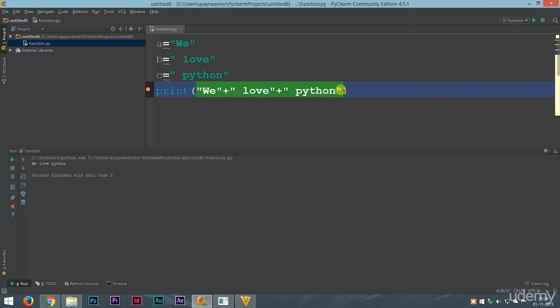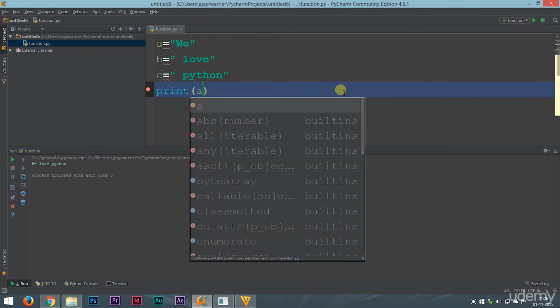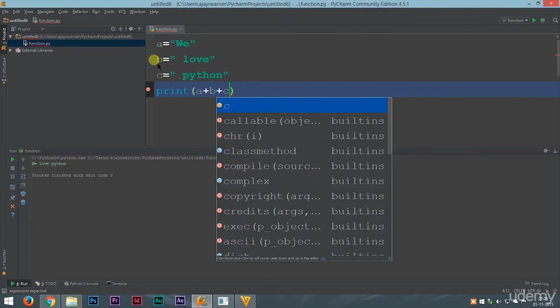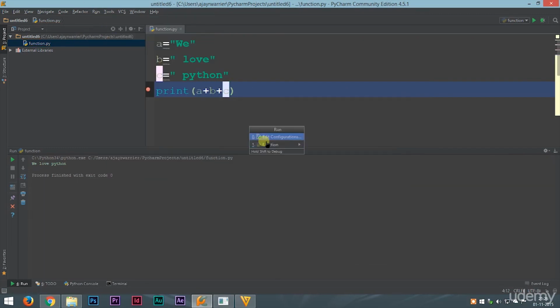Now instead of adding these strings, we could simply add A plus B plus C. Now let's run this and we get the same output. So we can either add them as strings or give those string values to variables and add them, and it will combine those strings into one single string using our plus operator.